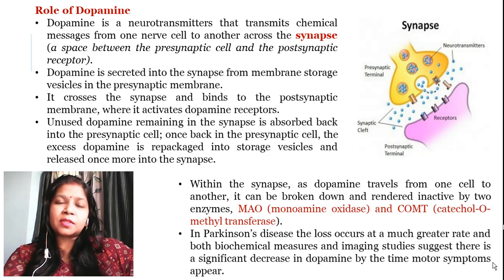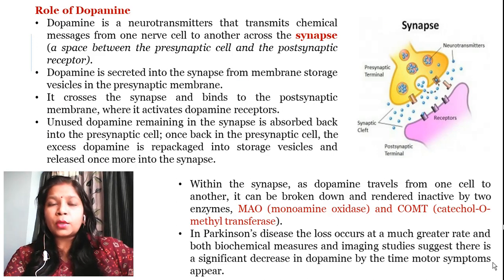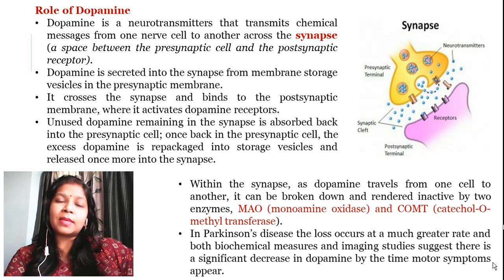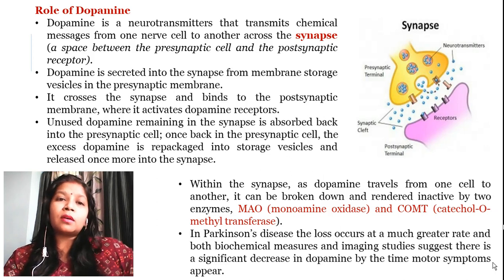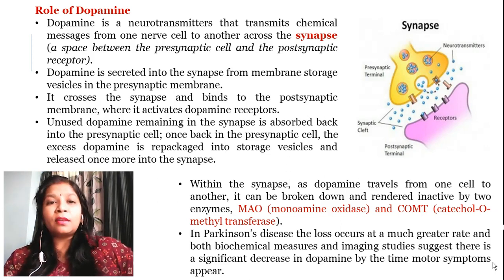Now, what is this synapse? Dopamine is basically a neurotransmitter that transmits chemical messages from one nerve cell to another nerve cell. For example, if a mosquito is biting you, or you are observing something, there is a transmission of an impulse between your neurons. When you talk about transmission between two neurons, the neuron which is transmitting is called a presynaptic cell, and the neuron which is accepting is called a postsynaptic cell.